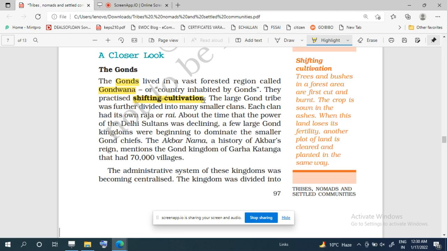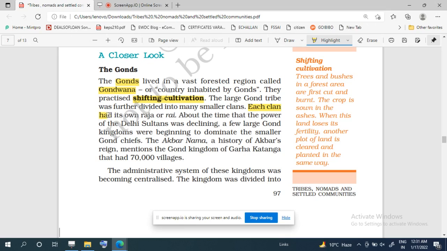And we find that the large Gond tribe was again divided into smaller clans. एक गोंड ट्राइब है, उसके अंदर बहुत सारे क्लैंस हुआ करते थे. एंड हर क्लैन का अपना राजा या राय हुआ करता था. Each clan had its own raja and rai. Okay, so we see that each clan जो था उसके अपने राजा या राय हुआ करते थे.